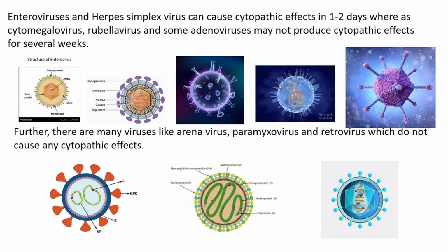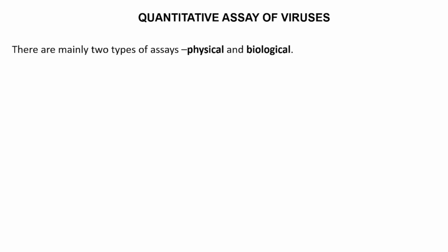Let us now start discussing the various ways to quantitate viruses. There are mainly two types of assays, physical and biological. Physical assays like heme agglutination, direct particle count, and immunological methods quantify only the presence of virus particles and not whether they are infectious or not.